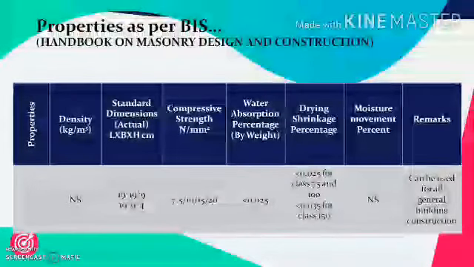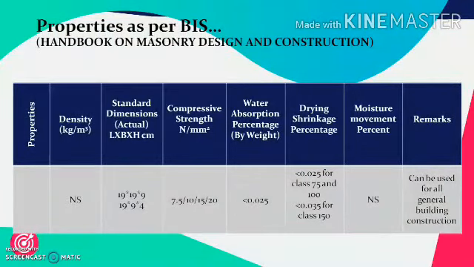As far as its properties are concerned, the density is not specified. Its standard dimensions are available as 19 by 19 by 9 cm and 19 by 9 by 4 cm. Its compressive strength varies between 7.5 to 20, and this defines its class. Class 75 means the compressive strength is 7.5 Newton per mm square. Class 100 means the compressive strength of 10 Newton per mm square, and accordingly the 150 class means 15 Newton per mm square strength, while class 200 means 20 Newton per mm square strength.